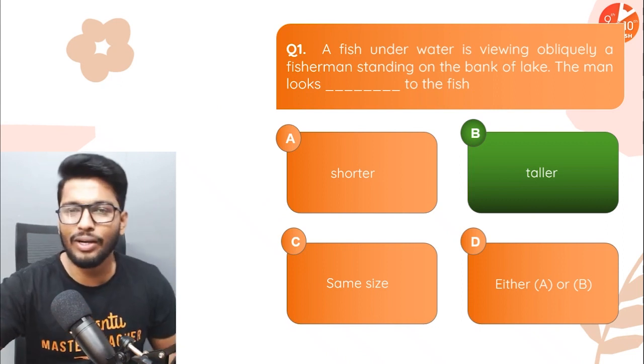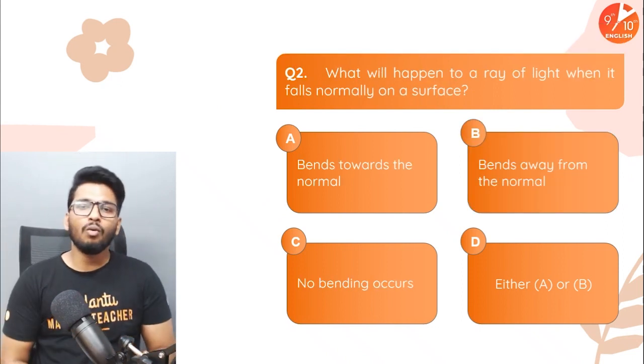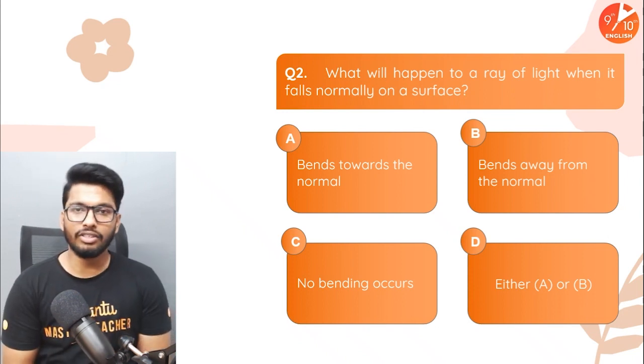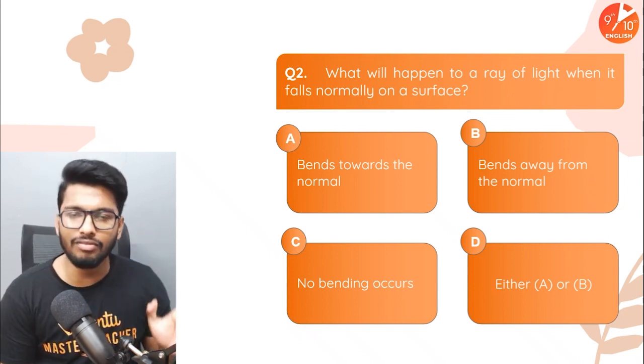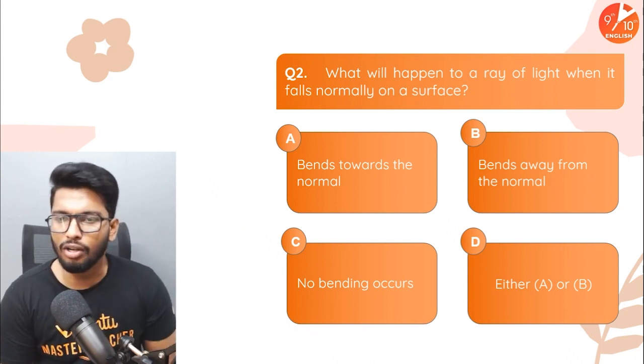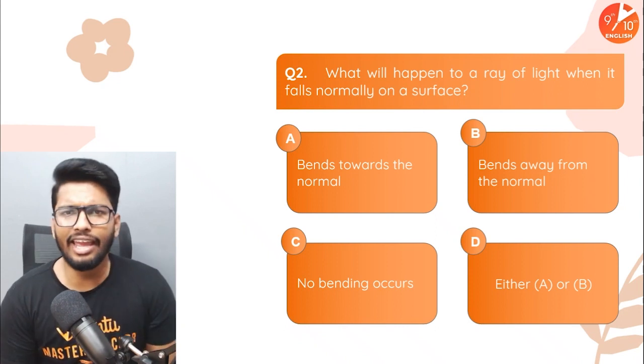Moving on to the second question, guys. What will happen to a ray of light when it falls normally on a surface? If a ray of light is falling normally on the surface, what would happen? Would it bend towards the normal? Would it bend away from the normal? No bending occurs, or either A or B.